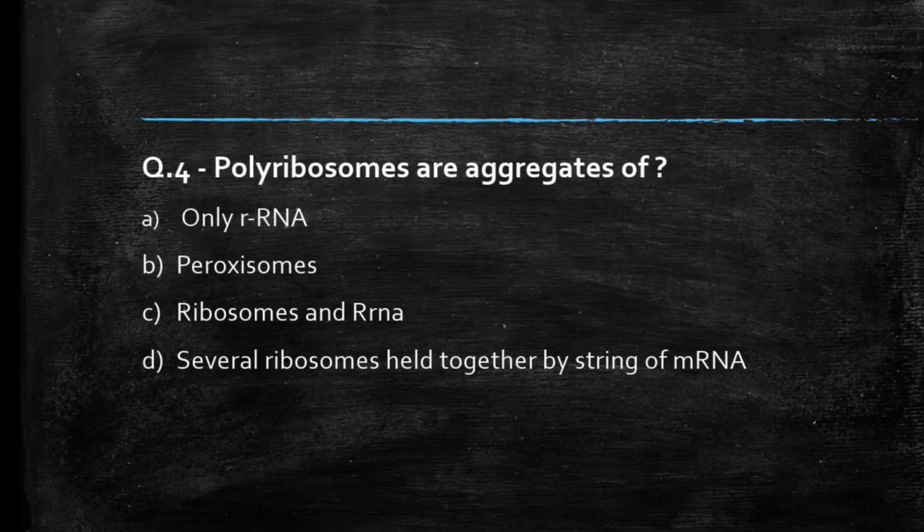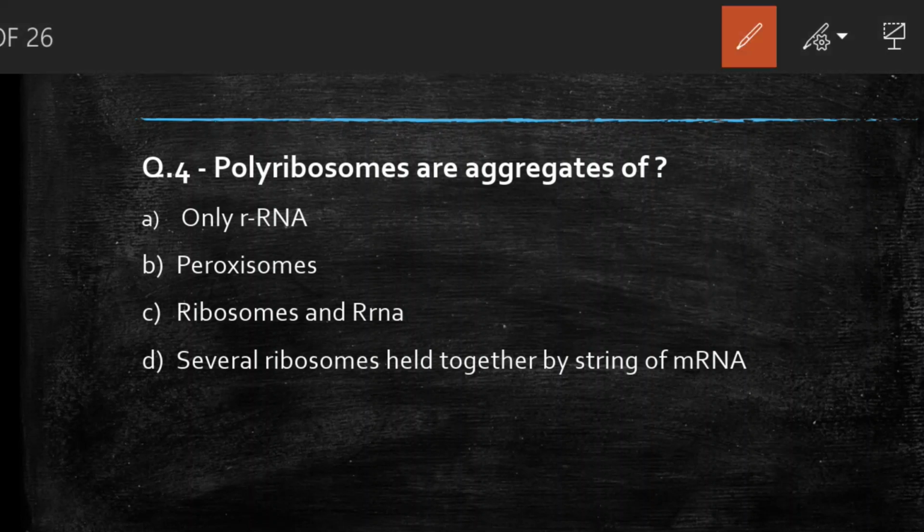Next question we have, polyribosomes are aggregate of only RNA, peroxisome, ribosomes and rRNA, several ribosomes held together by string of mRNA. Students, comment your answer. So the right answer to this question is option D, several ribosomes held together by string of mRNA is known as polyribosome.